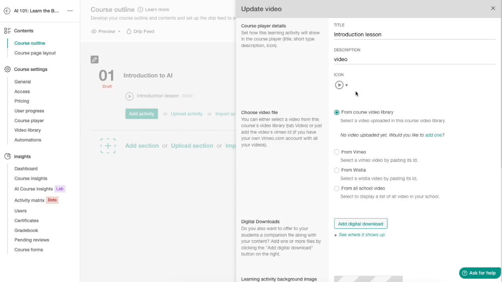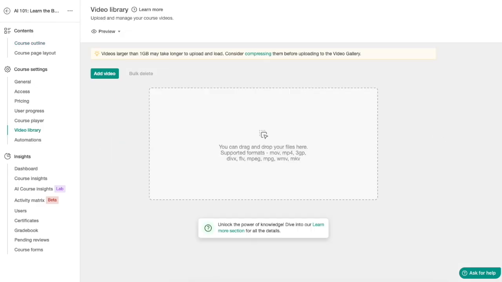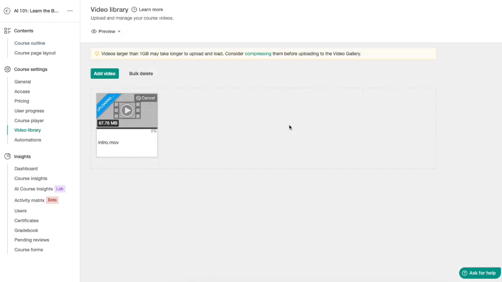And this one is a bit of a confusing part for me at least. So it doesn't allow you to directly upload a video, but you need to click on this no video you uploaded yet, would you like to add one, and then click on the add one, and then you can drag and drop a video into this view.